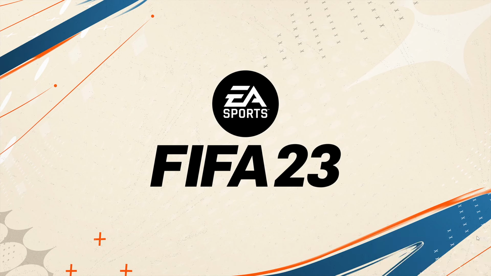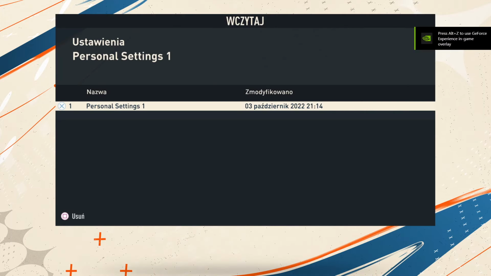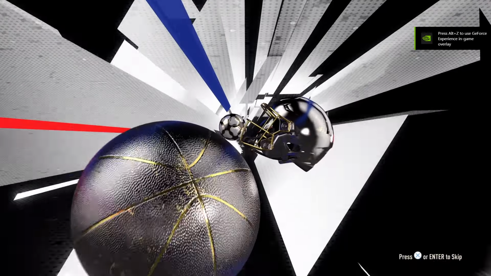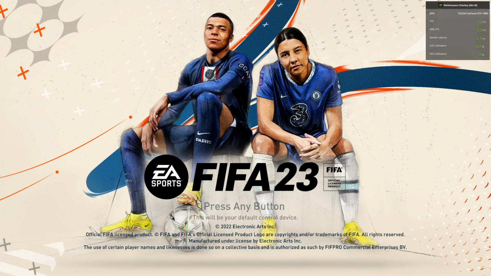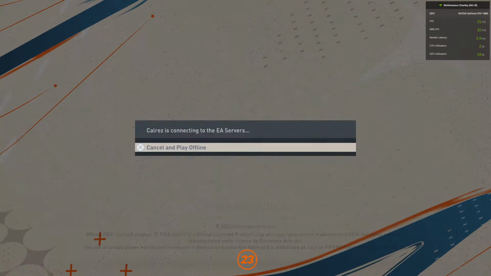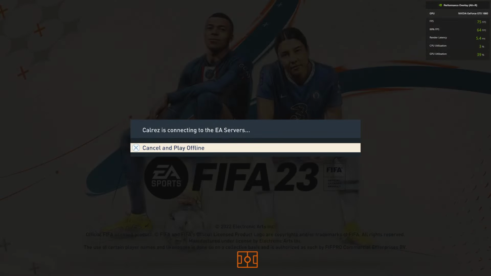And if you have GeForce Experience installed, you can use the shortcut, if it's the default one, if you haven't changed it, Alt-R, and it will show that it keeps the 75 FPS that I inputted.